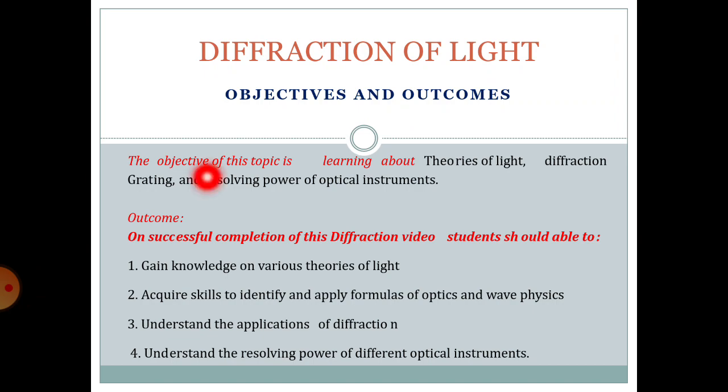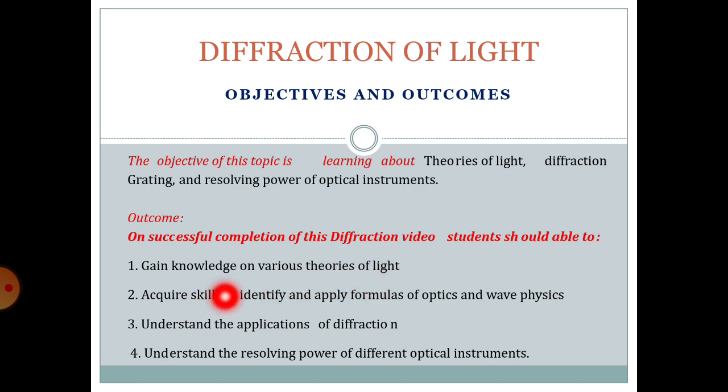Before going to discuss diffraction, let's talk about the objectives and outcomes of this topic. The objective of this topic is learning about theories of light, diffraction grating and resolving power of optical instruments. Now let us see the outcomes of this topic. On successful completion of this diffraction video, the student should be able to gain knowledge on various theories of light.